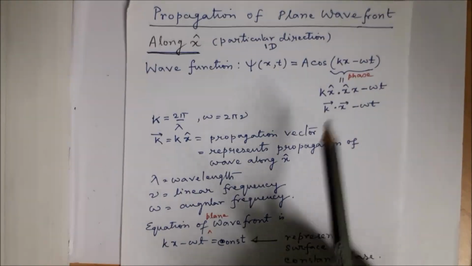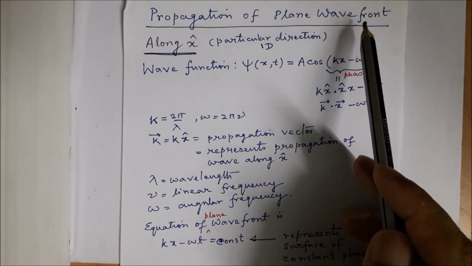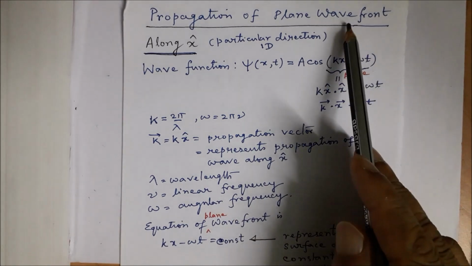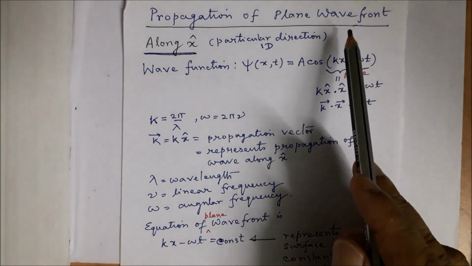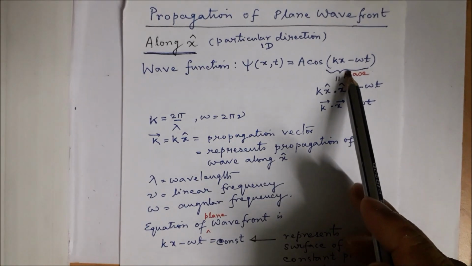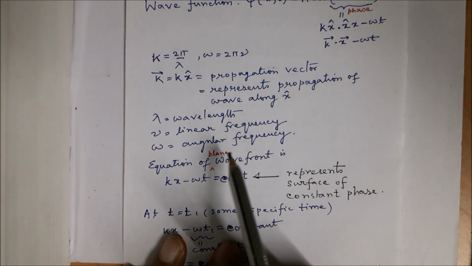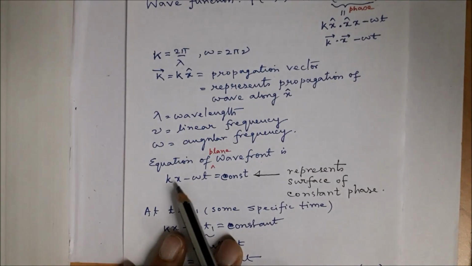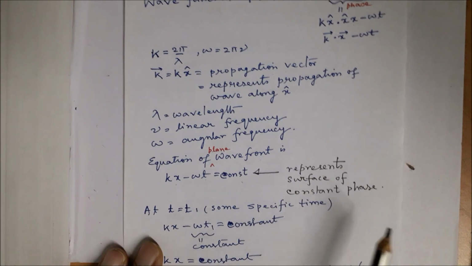Now we are speaking of wave front. In Huygens theory we will be dealing with wave fronts, so we should have a good idea about this wave front. What is the equation of a wave front? The equation of the wave front is the phase of a wave should be constant. That gives the equation of a wave front. Wave fronts are surfaces of constant phase. So the equation of plane wave front for this situation where a wave is moving along x direction is given by this phase part is constant, so we have kx minus omega t is constant. It represents surface of constant phase.